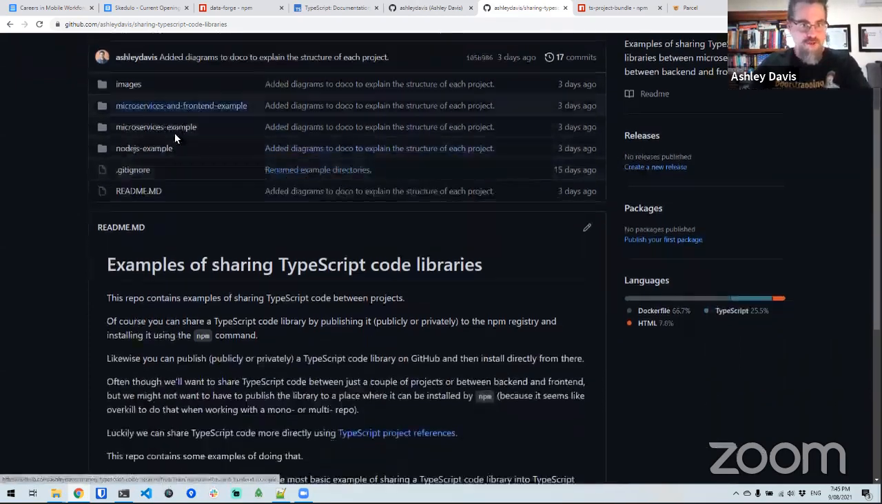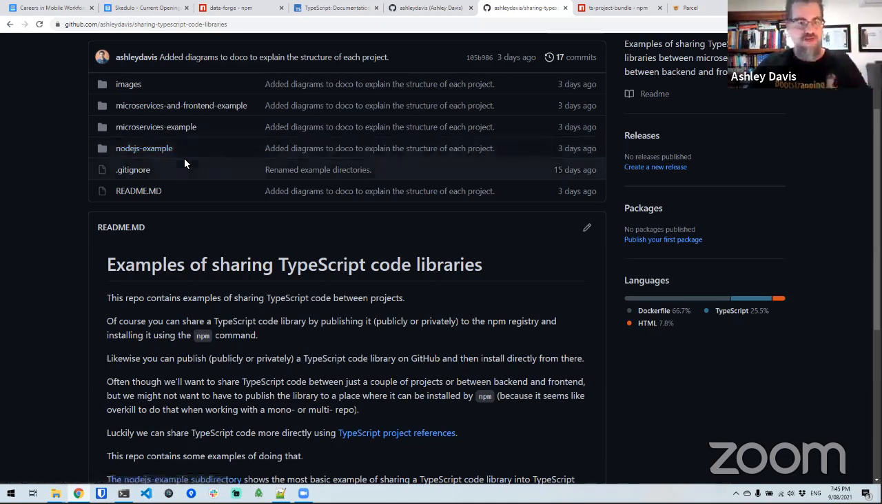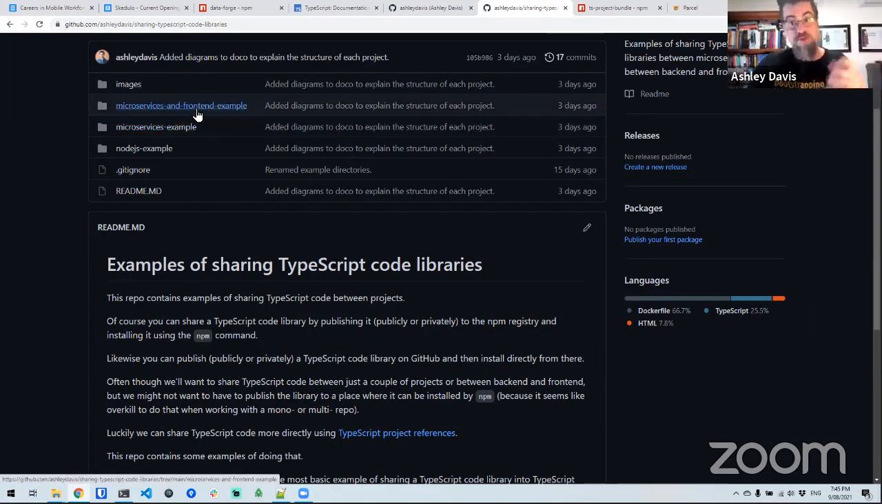Now, there's 3 examples under this. There's a basic Node.js example. So that's a real simple bare bones example that doesn't have anything special in it, but it's just a necessary starting point. It's just a building block. So we're going to quickly have a look at that before we move on to the more advanced examples, which are the microservices example, which shows you how to share TypeScript code between Docker images or microservices, and the microservices and front-end example, which shows you how to share code between your backend microservices and your front-end UI.